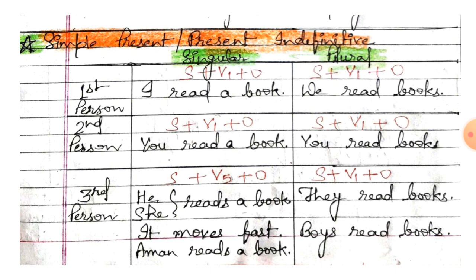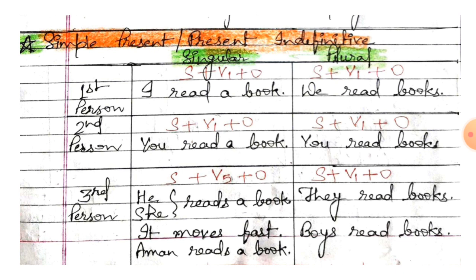We have used V1 in first person singular and plural, second person singular and plural, and third person plural. And only with third person singular, when the subject is he, she, it or any singular name like Aman, here we use V5.